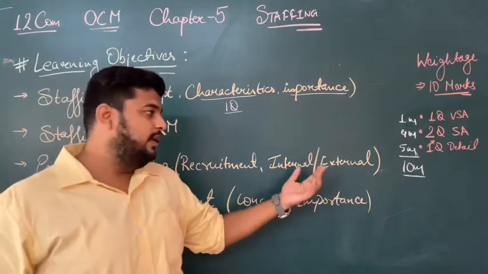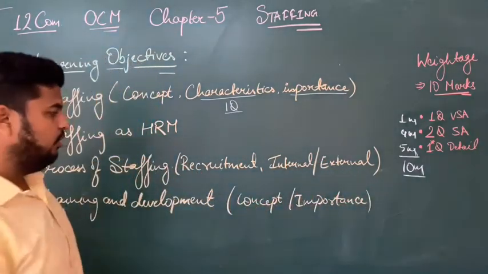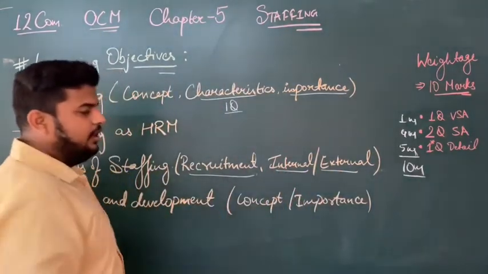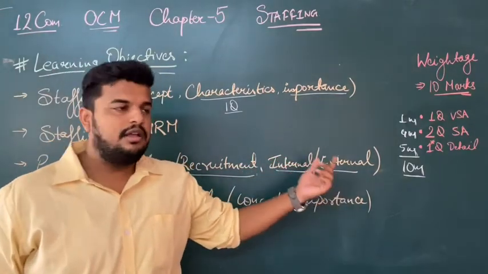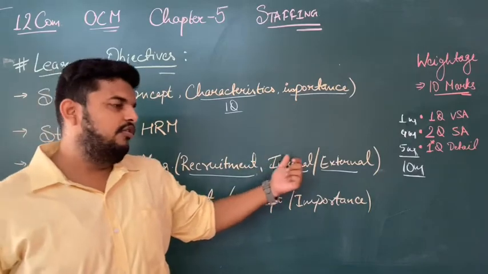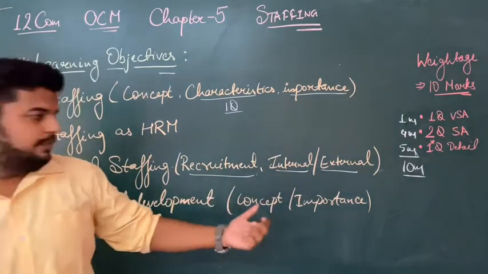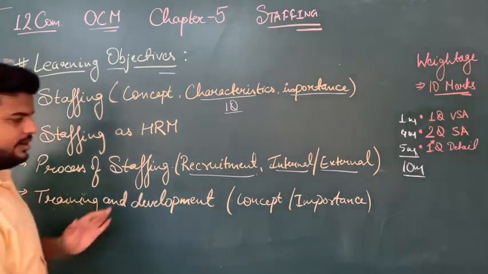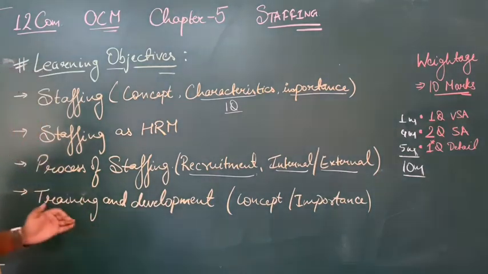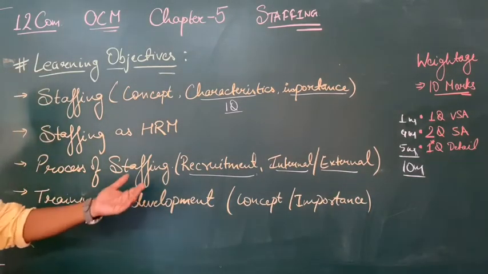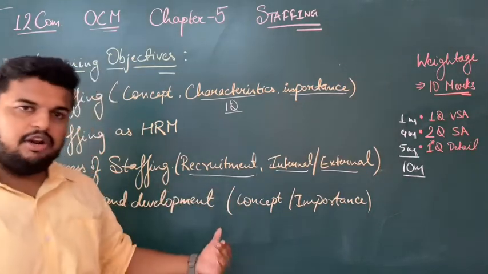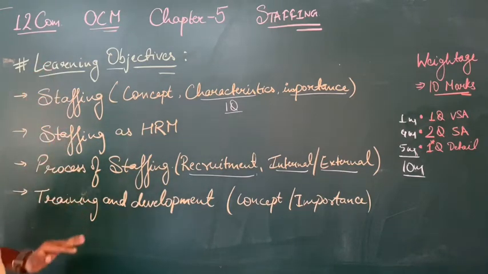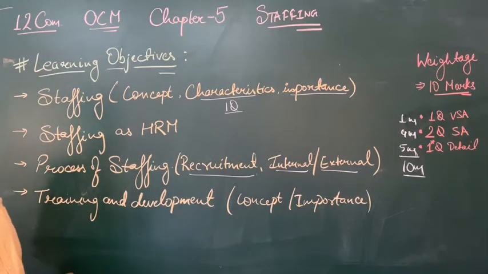What are the sources of recruitment? Either internal or external. These 3 topics, the process of recruitment, internal sources and external sources, have 5 marks coverage. Generally one question of 5 marks is asked from either of these 3 topics. The last part is training and development. First we will study the concept and importance of training. Then we will go to the development part, its concept and importance, and lastly the difference between training and development. So these are the learning objectives of chapter number 5, staffing.